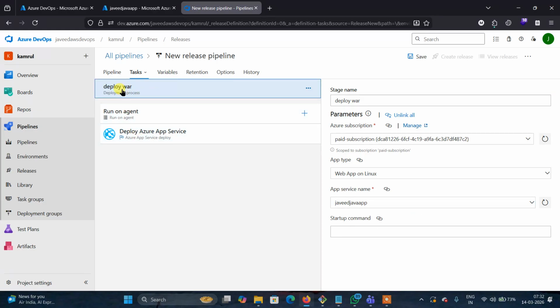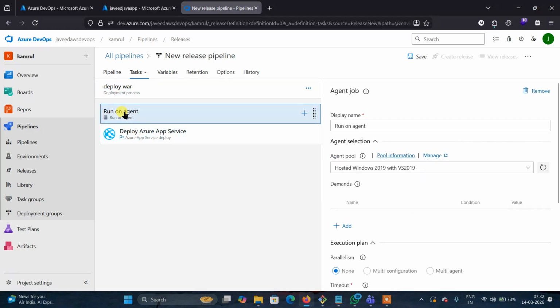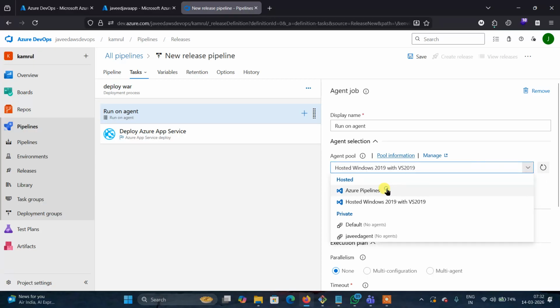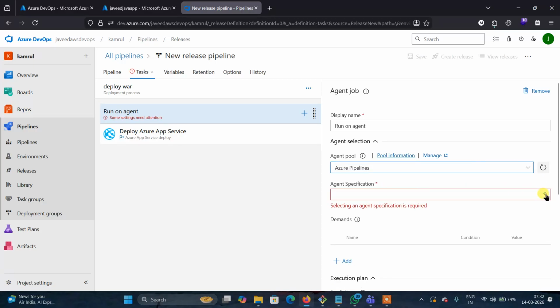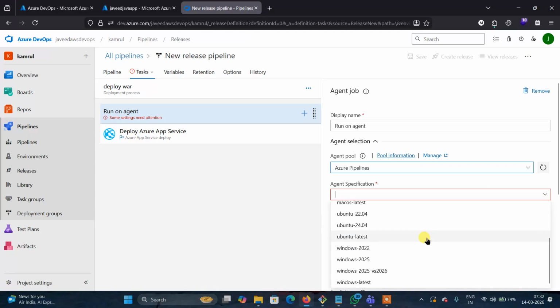Now here again, there is a deployed var here, run agent. So where do we need to run the release pipeline? There is an agent which runs the release pipeline. It is automatically created by Azure itself, a software agent. We need to select here Ubuntu latest.